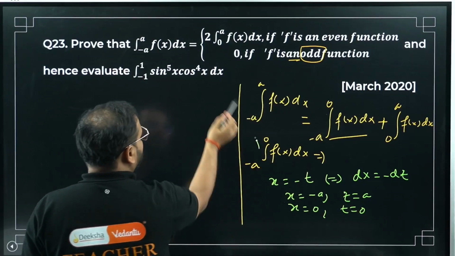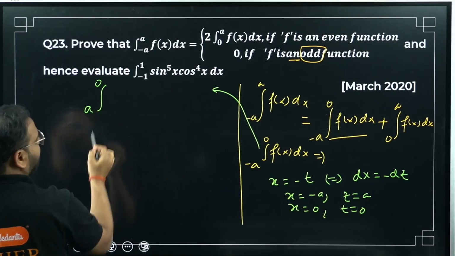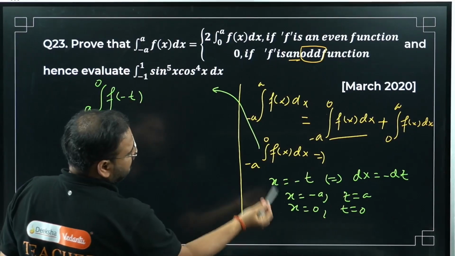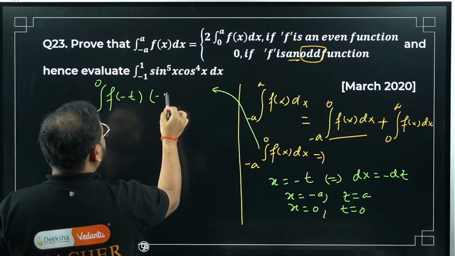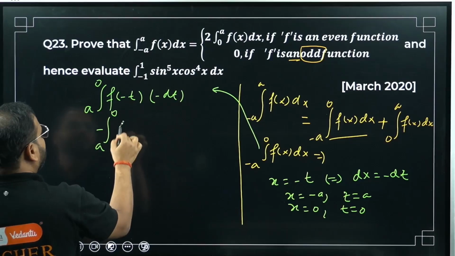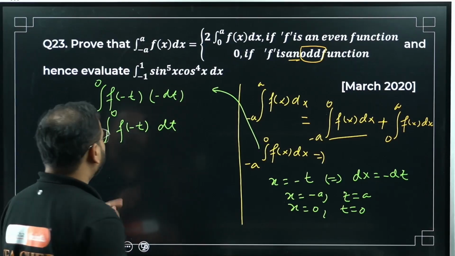This thing will become the integral from a to 0 of f of minus t times minus dt. Take my sign outside, so I get minus the integral from a to 0 of f of minus t dt.